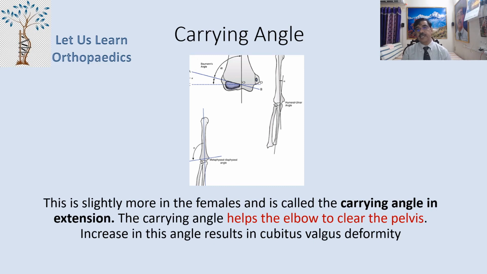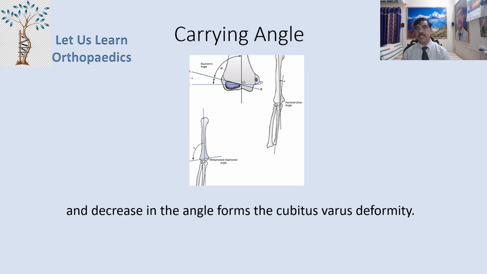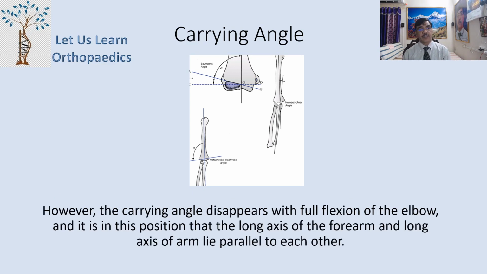Now this is slightly more in females, and it is called the carrying angle in extension. Now the carrying angle helps the elbow to clear the pelvis. Increase in this particular angle results in cubitus valgus deformity, and decrease in the angle forms the cubitus varus deformity. However, the carrying angle disappears with full flexion of the elbow, and it is in this position that the long axis of the forearm and long axis of the arm lie parallel to each other.